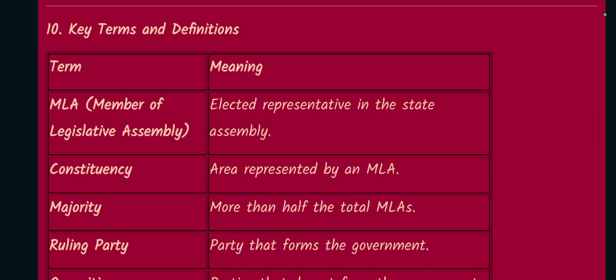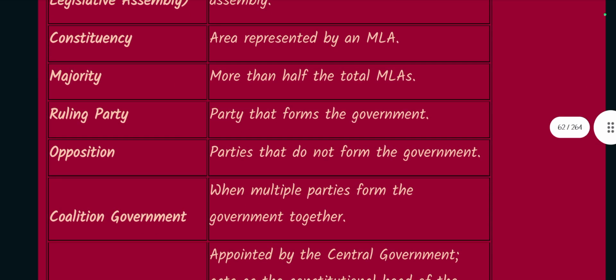Number 10. Key terms and definitions. MLA means Member of Legislative Assembly, an elected representative in the State Assembly. Constituency: area represented by an MLA. Majority: more than half the total MLAs. Ruling party: party that forms the government. Opposition: parties that don't form the government.